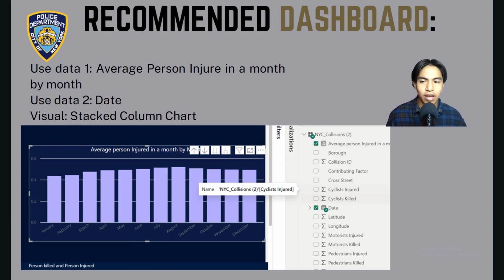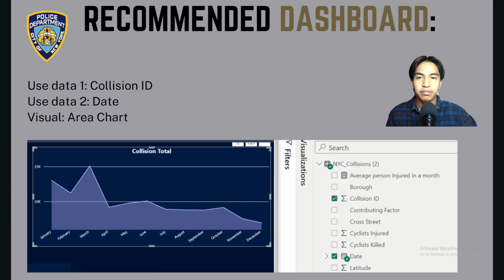We found that the data is 0.4, hovering to 0.5. This is because luckily, sometimes a collision happens but nothing significant, like people dying or being injured. Even though no one got injured in the collision, we still take it into account so that we could improve the road quality of New York City.